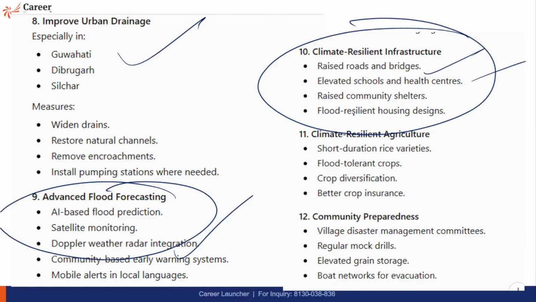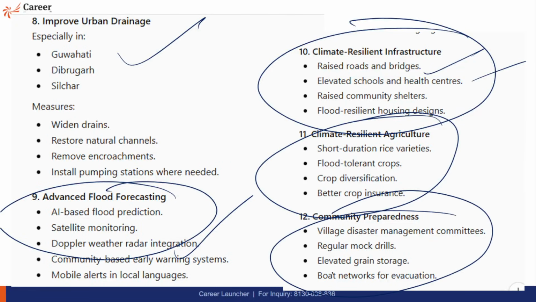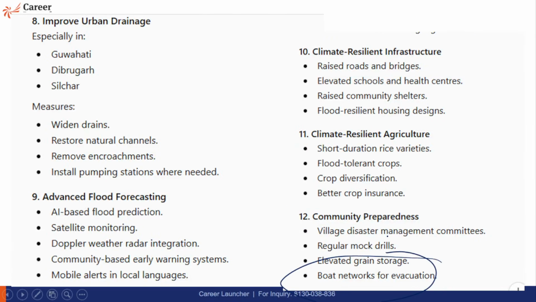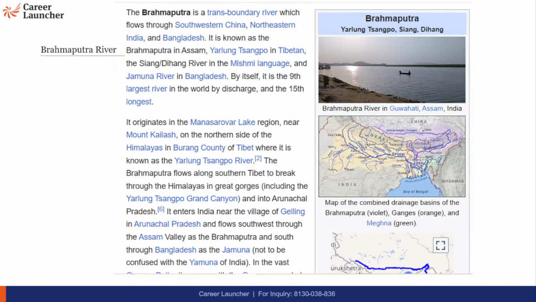Climate resilient infrastructure should be there. We should make houses which are built strong enough, so even a little bit of water flooding or a small amount of floods should be tolerated by the building, etc. Boats. So of course, in case of emergency, we should have a proper arrangement of boats, etc. Many other medical aid facilities should be there.